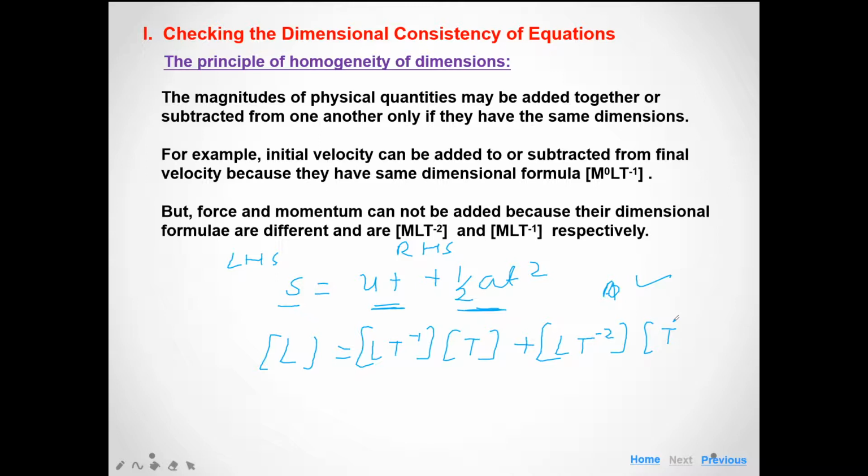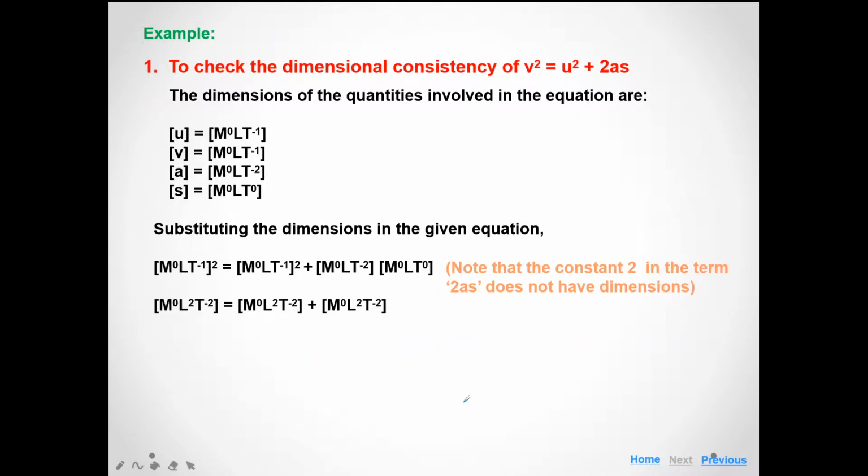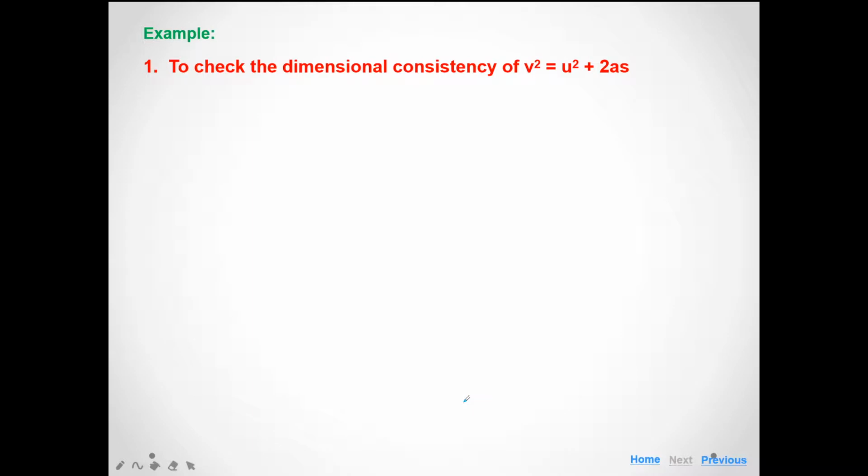Some other famous equations are like W equal to 1 upon 2 mv square minus 1 upon 2 mu square. It is called the work energy theorem. All these equations are consistent, and we can easily check their consistency. Let's discuss one more example to check the dimensional consistency of v square equal to u square plus 2as.